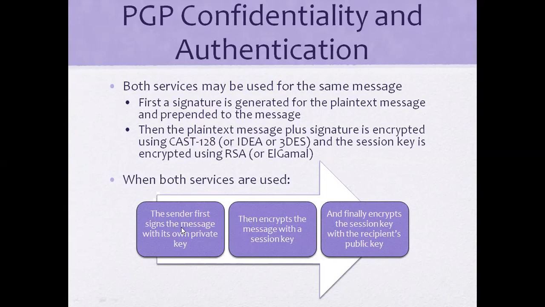The sender first signs the message with its own private key, then encrypts the message with the session key, and finally encrypts the session key with the recipient's public key. So here we have the private key, session key, and public key. These three keys are verified at three levels. That's why it provides more authentication. You see, with these three stages and three keys, the data will be more secure.